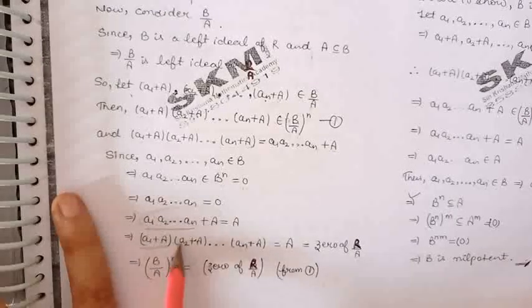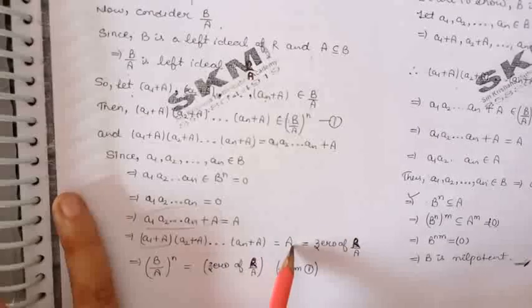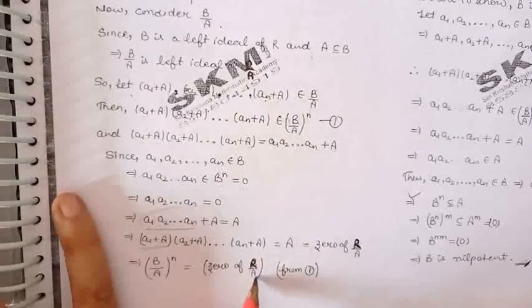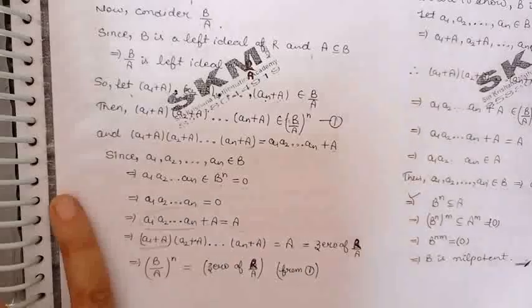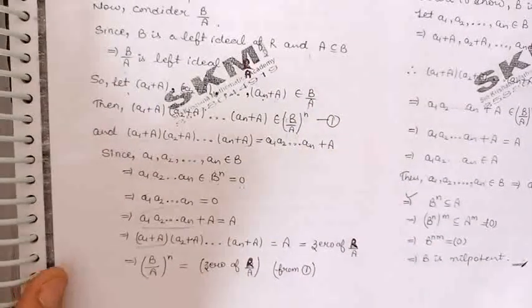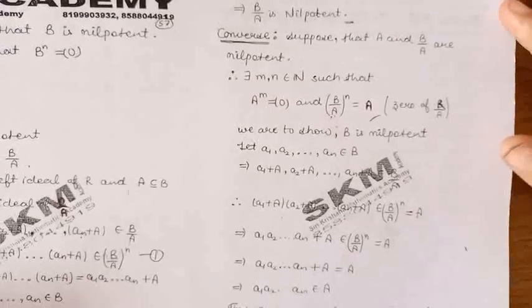Now this element belongs to B/A. So the product of these two will belong to (B/A) raised to the power 2. So in general, the product of these n elements will belong to (B/A) whole raised to the power n. So we have proved (B/A) raised to the power n is equal to A, and A is the 0 of R/A. So by definition, this proves that B/A is nilpotent.